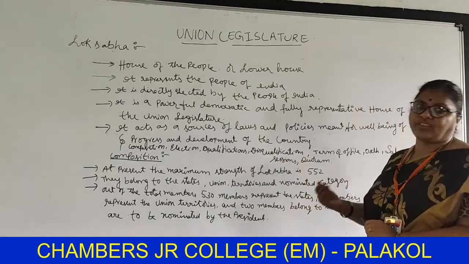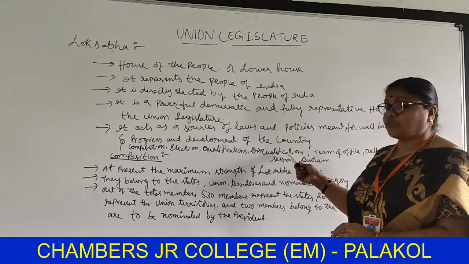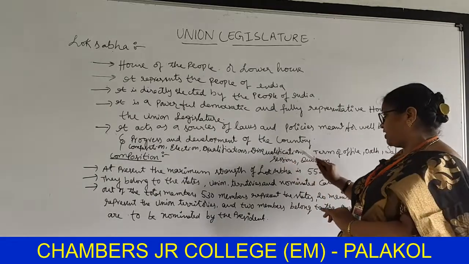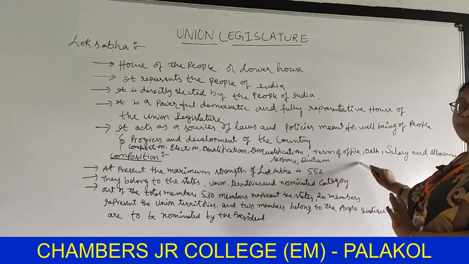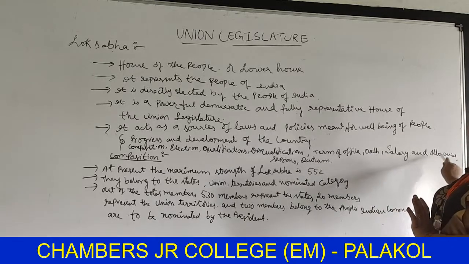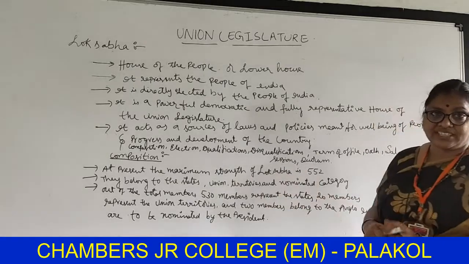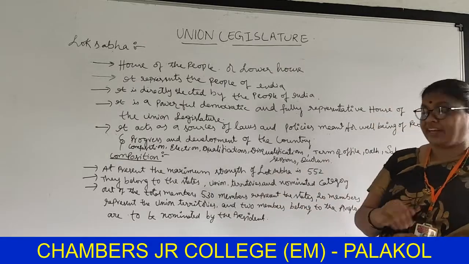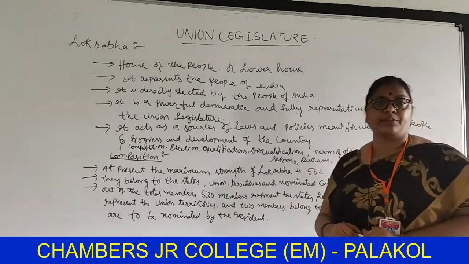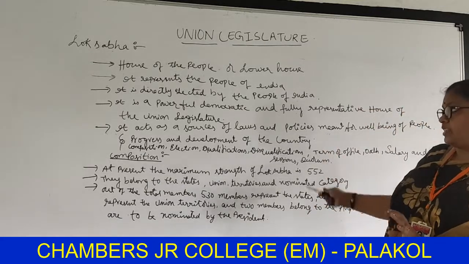Disqualifications: because they are elected directly by the people, sometimes we can disqualify them. Then term of office, oath, the salary and allowances of Lok Sabha members, sessions, how many times they conduct the meetings, and quorum, the minimum attendance of Lok Sabha. Now we are going to see the detail about this.